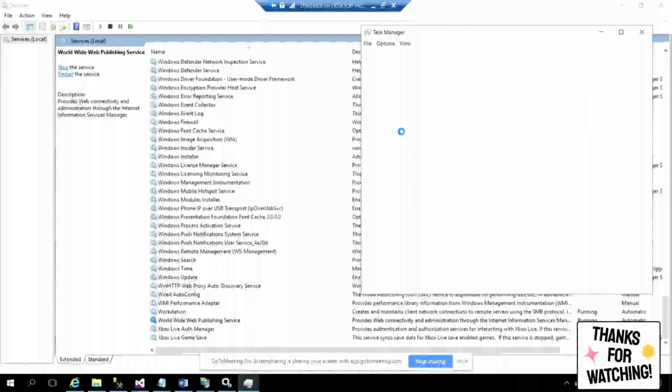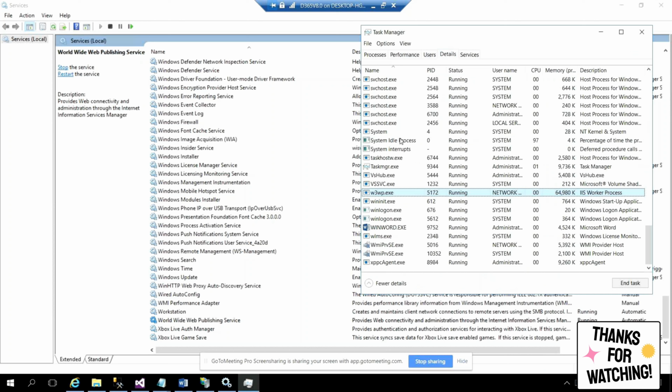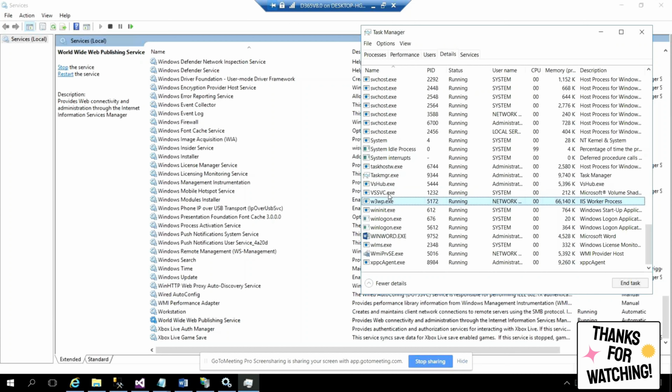Go to your task manager, details. You should see something called W3wp.exe, World Wide Web Process. It is the IIS process. You will see this. If you stop, you will not see this. So just remember, that is your hint to do the troubleshooting or debugging.